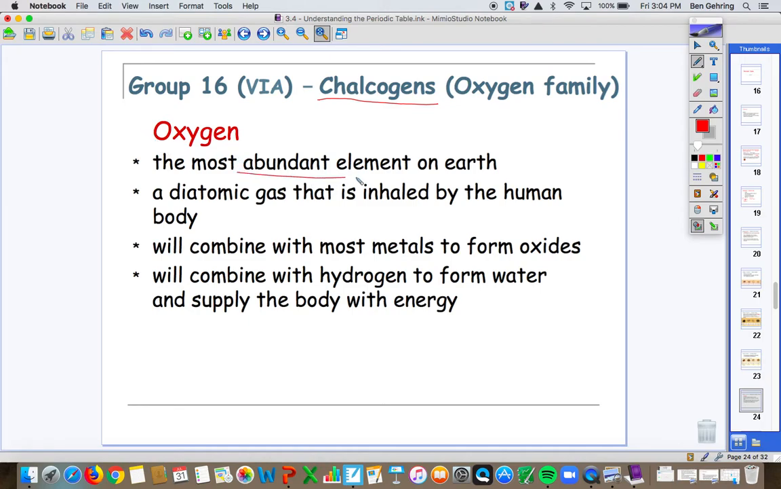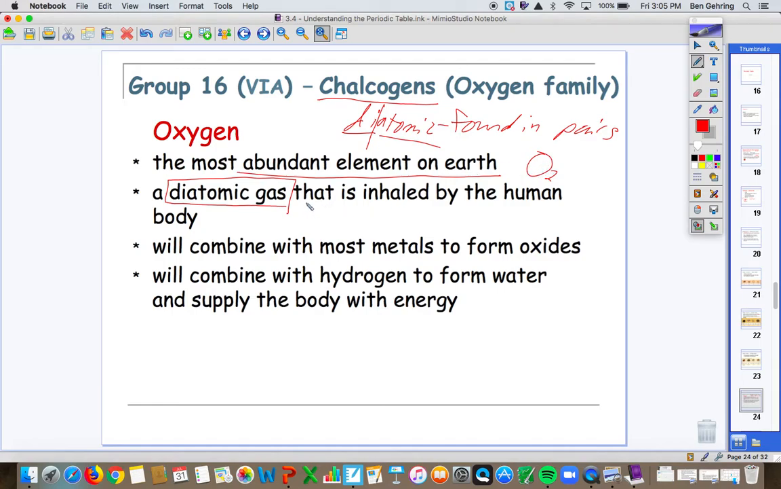The most abundant element on Earth. Of all the elements, oxygen is the most abundant. It's found in the atmosphere, it's found in the crust, it's found in our bodies, found all over the place. It is a diatomic gas. So when we talk diatomic, it means found in pairs. Di means two and atomic refers to atoms. So diatomic literally means two atoms, but found in pairs. So when we talk about oxygen gas, we are talking about O2. Two oxygen atoms bonded together.